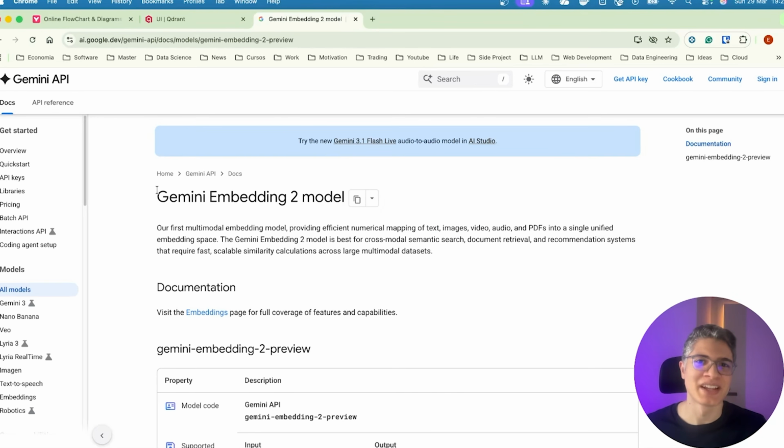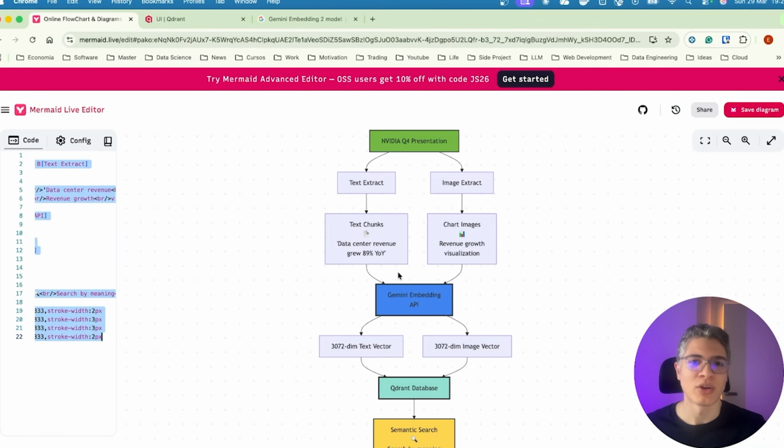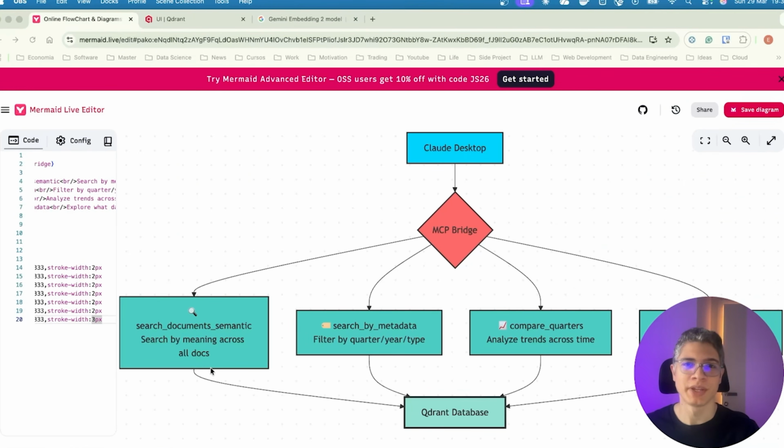This system is using a multimodal embedding model from Google, which is the Gemini embedding tool that can map text, image, video, audio, and so on into the same embedding space. So what I'm doing in Qdrant is transforming all the text and also the images into the same unified space. So anytime I ask a question to Claude, it can check across the text and the images from the presentations that I have inserted into Qdrant. And this is how it can find all the visuals. Every time Claude gets asked a question, it will pick the right tool, fill in the parameters, and execute the search to answer the question in the best way possible.